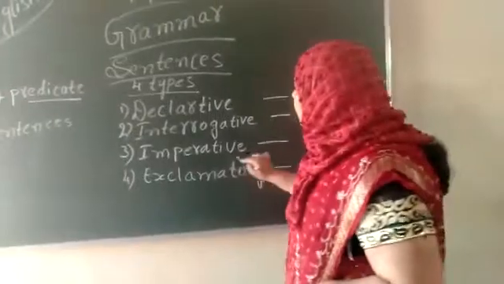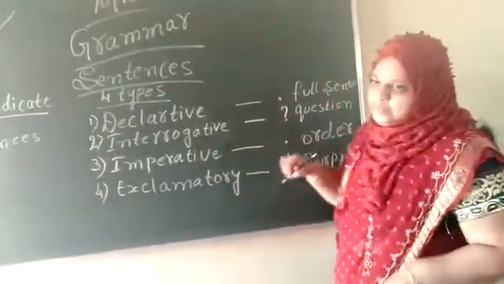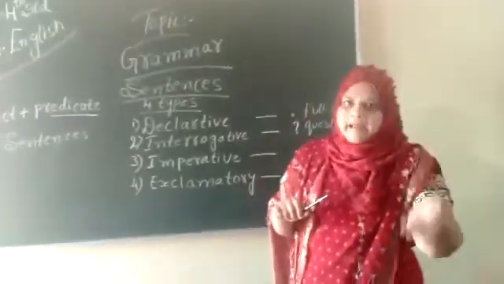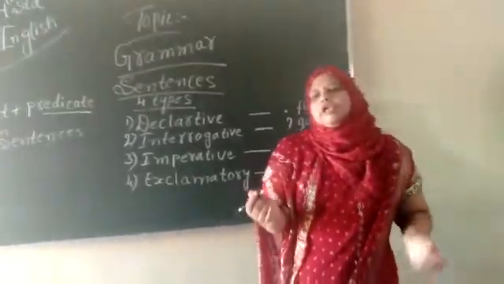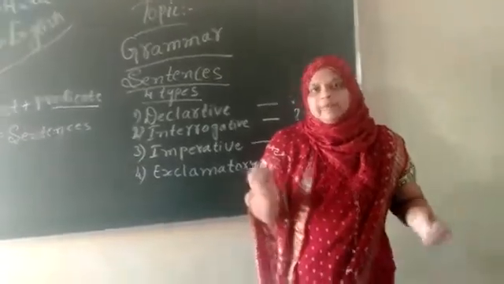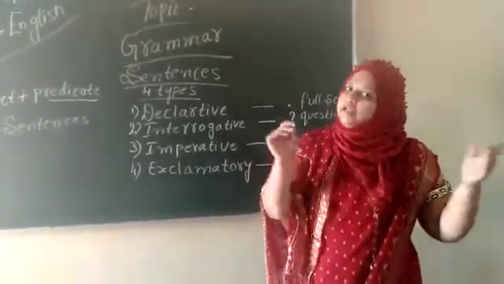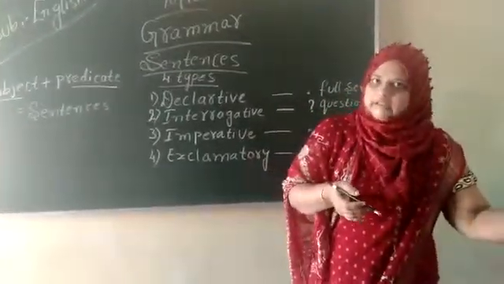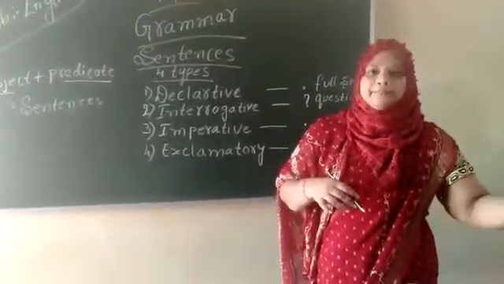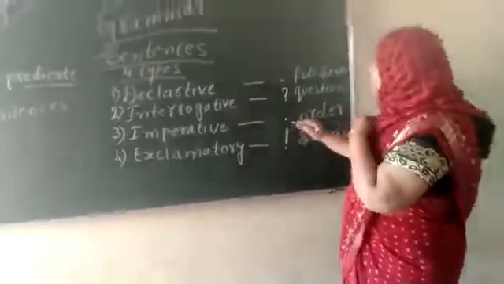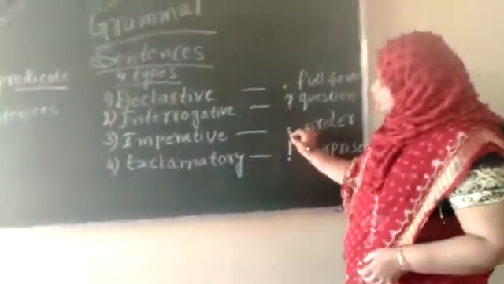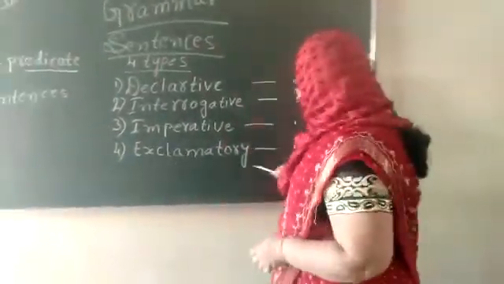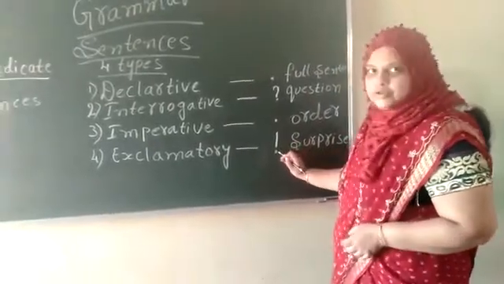Then imperative. Imperative is also an order. Hey, go and sit there. It is an order. Then command. Then request also. Please give me a pencil if you have. If you use please, it is also an imperative sentence. Or we order others, it is also imperative. Or command, it is also imperative. For imperative sentences also we use a full stop.